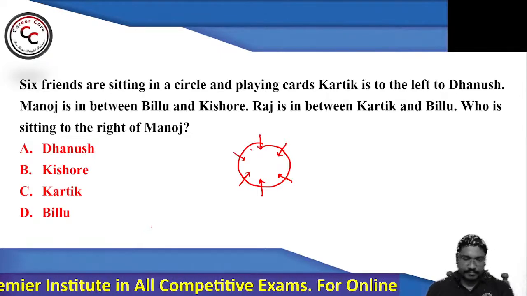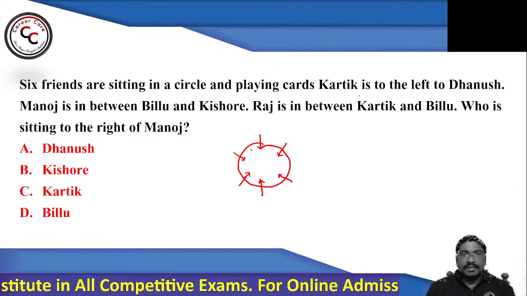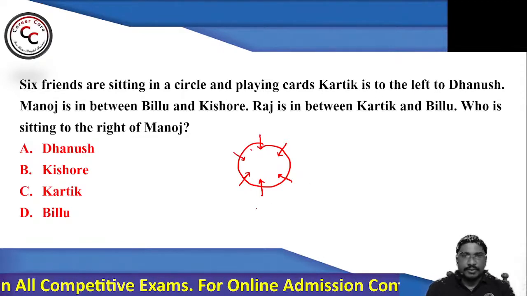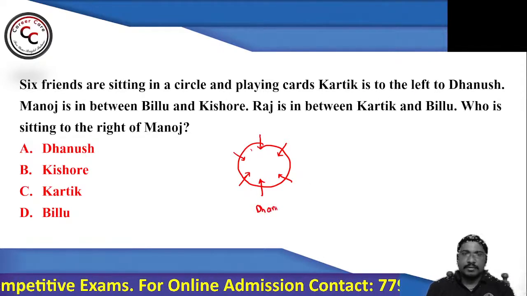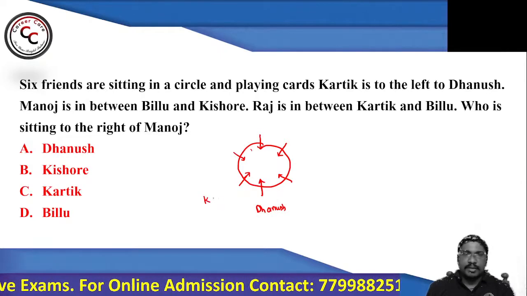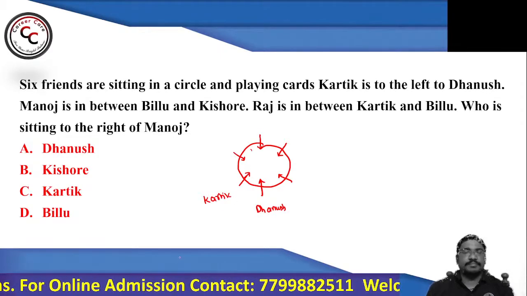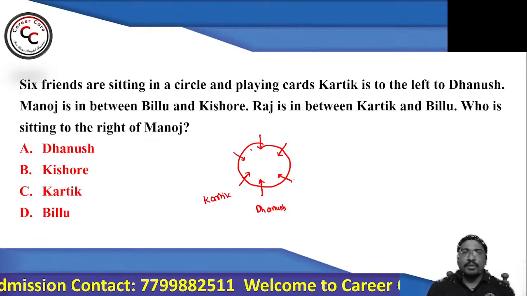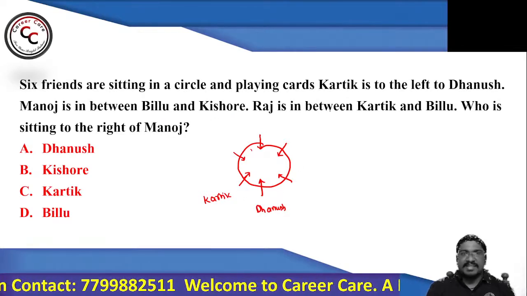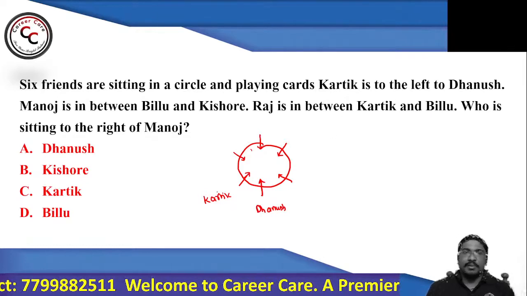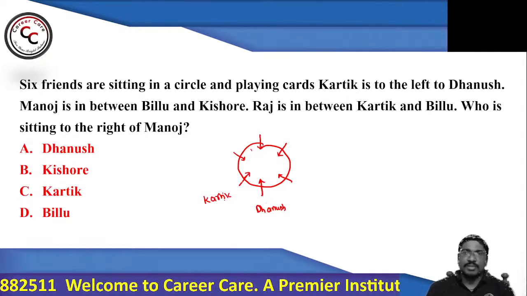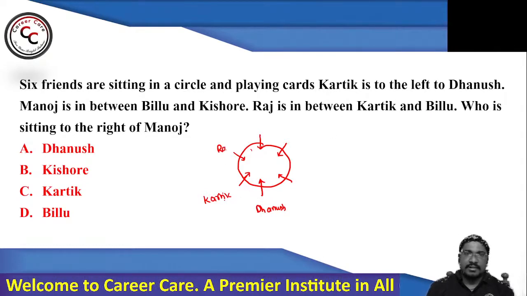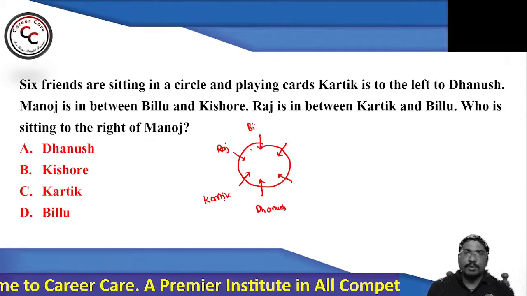So see, Karthik is to the left of Dhanush. So if I put Dhanush here, to the left of Dhanush is Karthik. Manoj is sitting between Billu and Kishore, no idea yet. Raj is sitting between Karthik and Billu. So Karthik, Raj, and here you can put Billu.